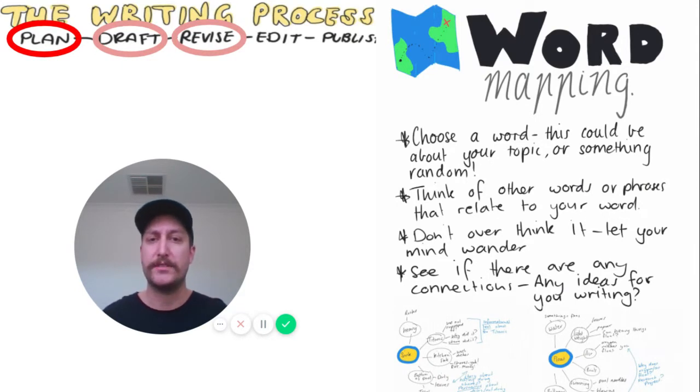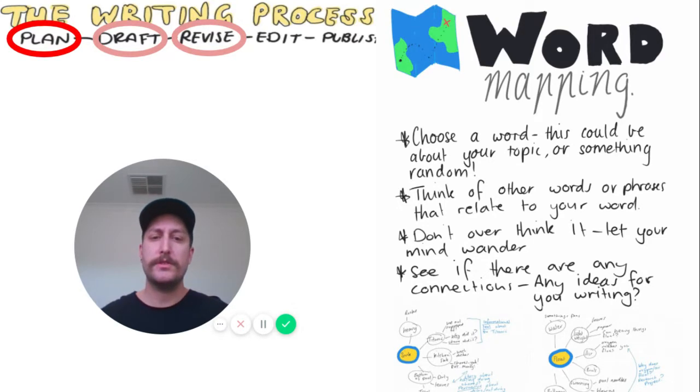Now, it could be related to your topic. It could be related to a character, an event, or a setting, anything to do with a piece of writing you are writing. So if you are in the drafting stage, it could be something you're writing about, or it could simply just be used to develop some ideas for a text.